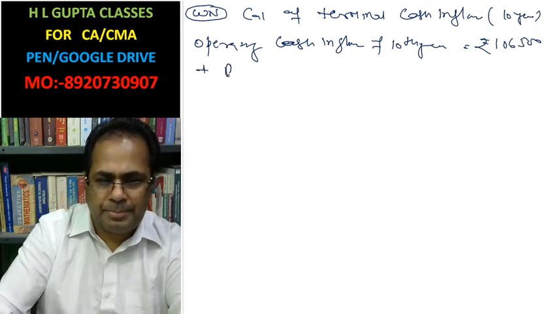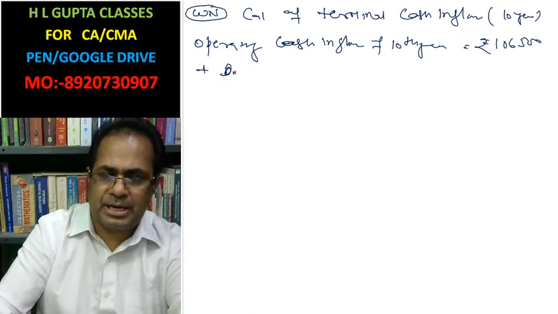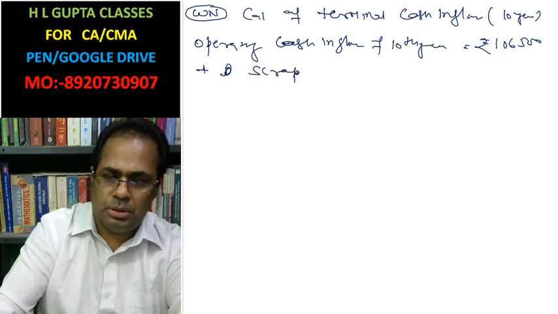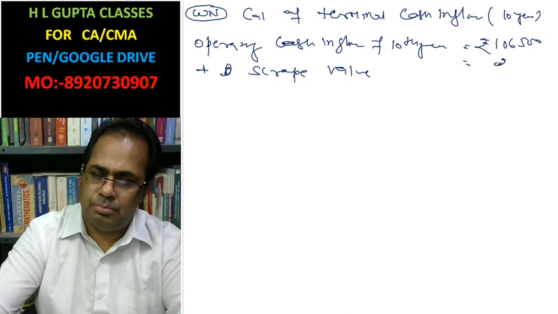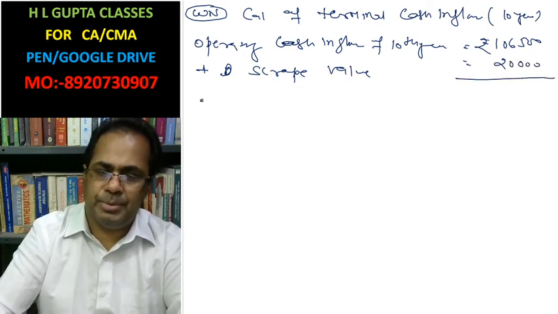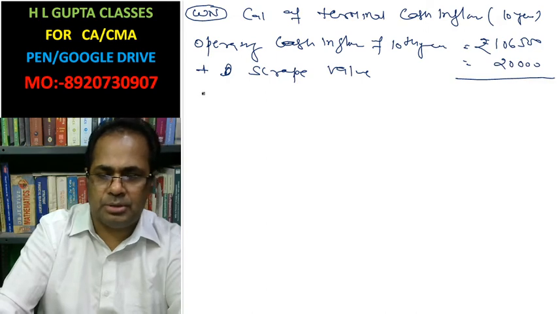Add scrap value. Scrap value you will have is 20,000.